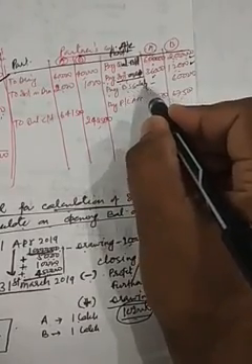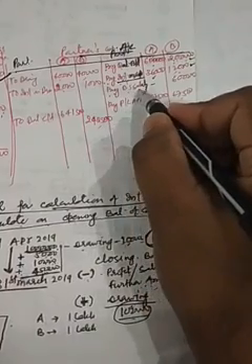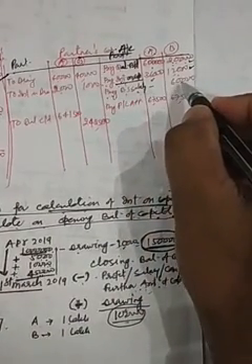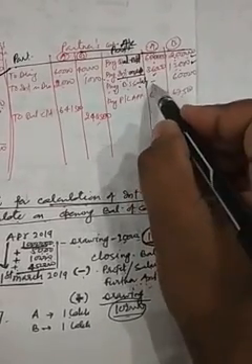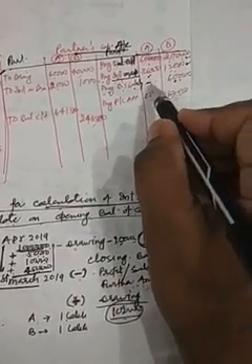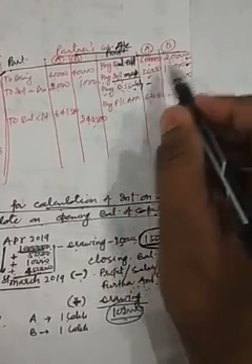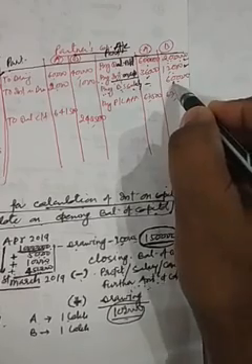B is getting a salary of 60,000, so we will write it only in the column of B. A is not getting any, so we will not write it in the column of A.